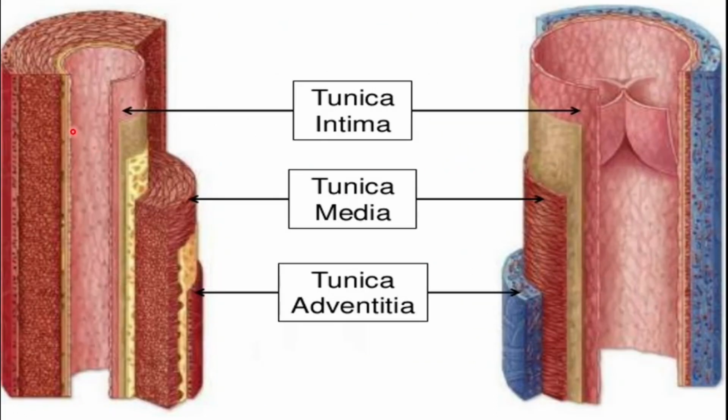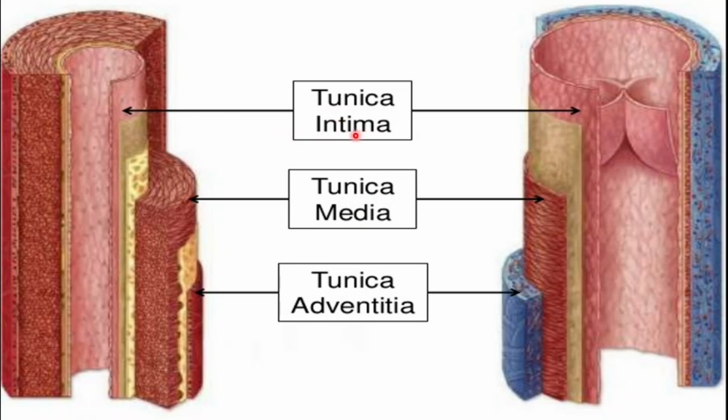You can see this is the artery and this is the vein, and you can see the different layers. The outermost layer of both the arteries and the vein is known as the tunica adventitia, the middle layer of both is known as the tunica media, and the innermost layer of both is known as the tunica intima.